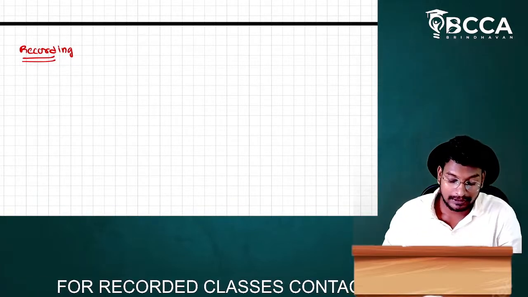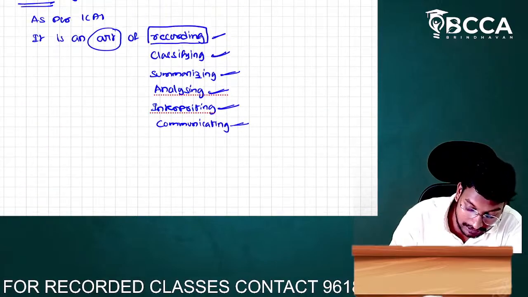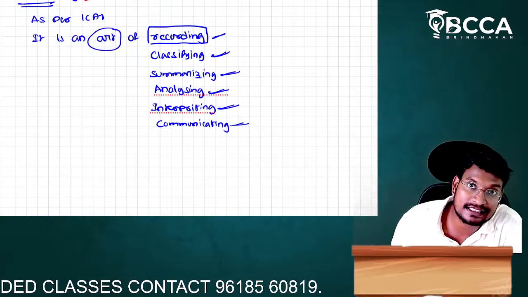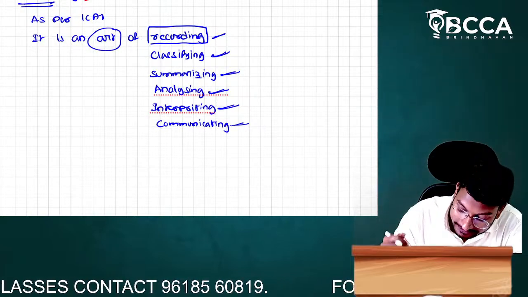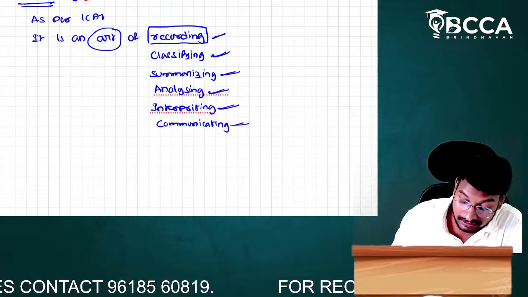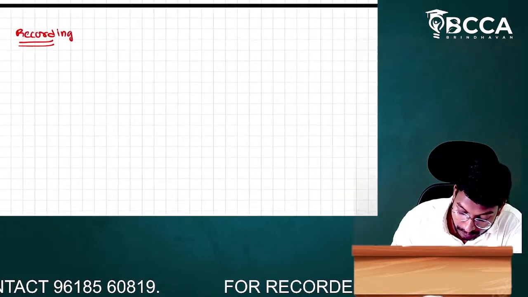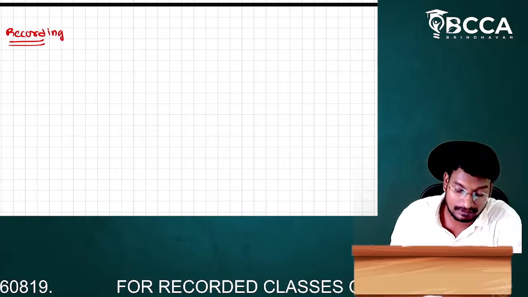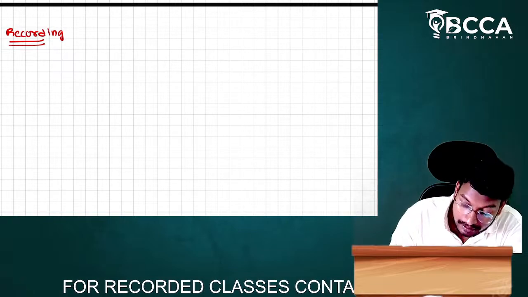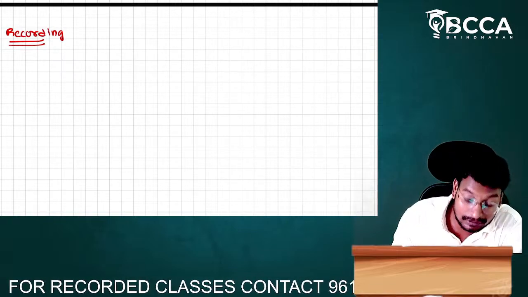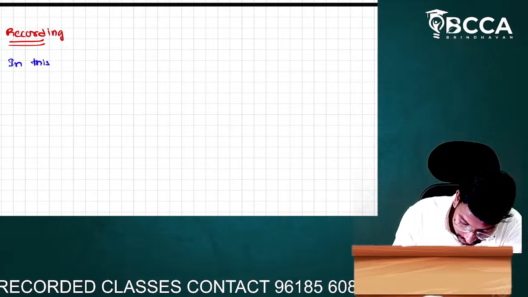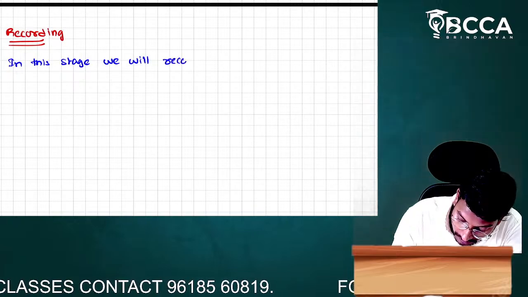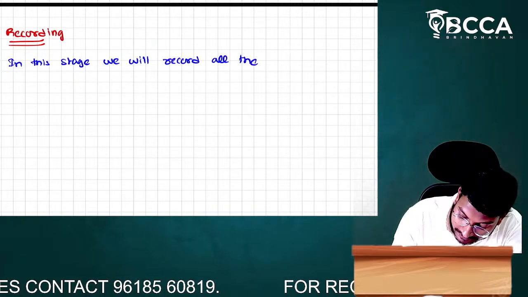In that I have explained what the accounting definition is. As per the ICAI, it is an art of recording, classifying, summarizing, analyzing, interpreting, and communicating to the end user. In that, first I will clearly discuss recording, then after that I will discuss classifying. I have already discussed that in the recording stage, we will record all the transactions and events.